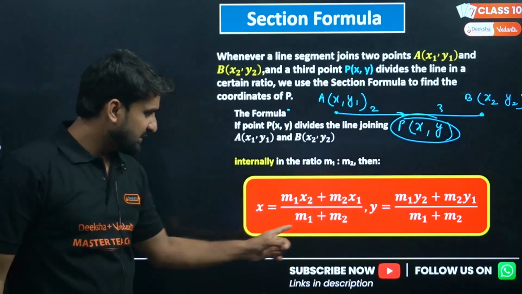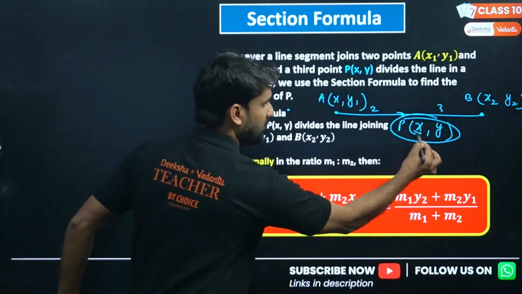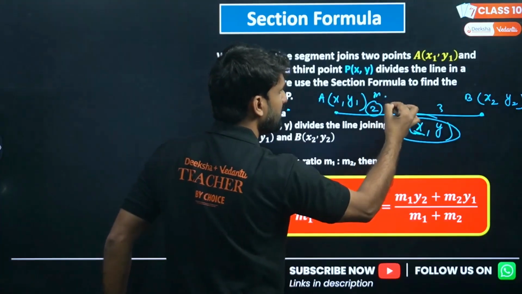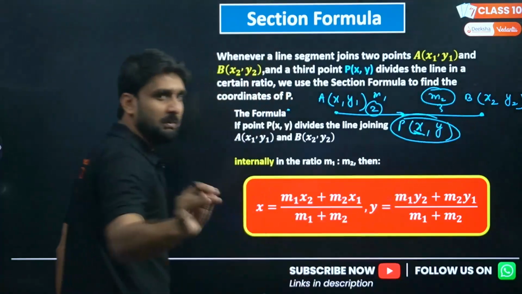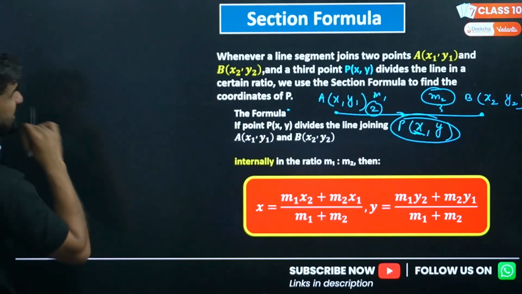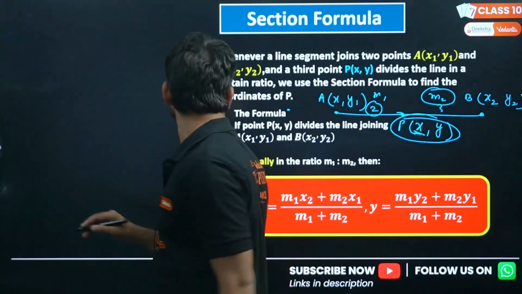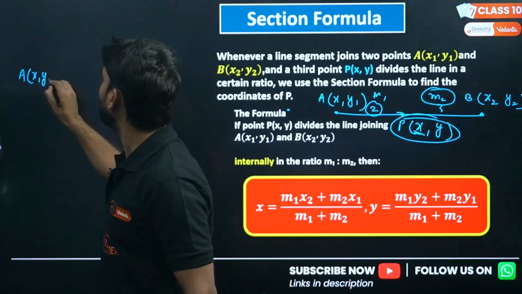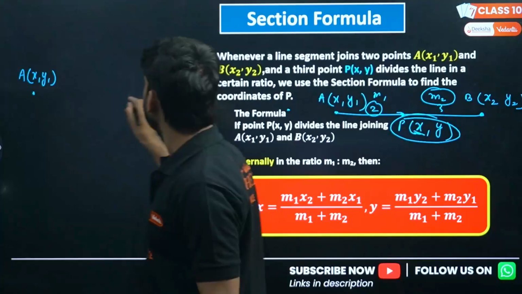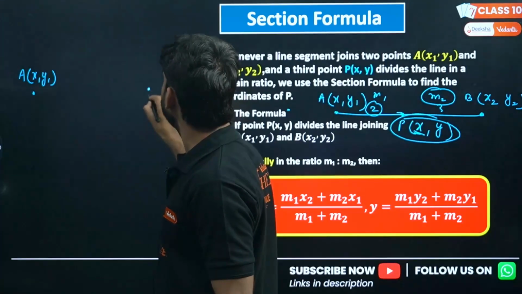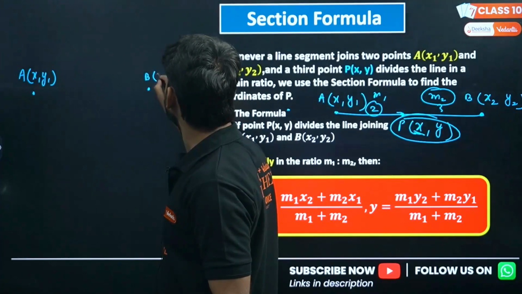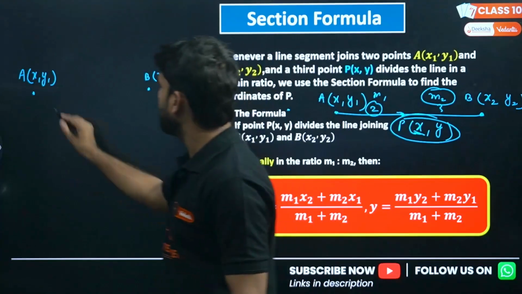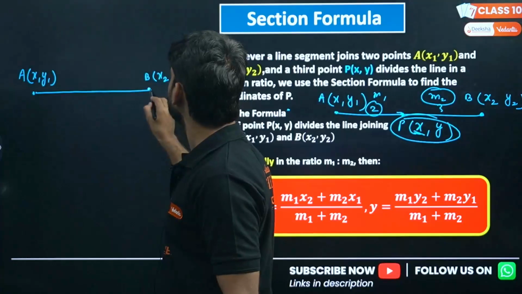So we can find the x coordinate using this formula: m1 x2 plus m2 x1. m1 is the ratio of this number and m2 is this. I am giving you the complete explanation. Let's see here, my dear lovely kids. Let's say there are 2 coordinates: A is x1, y1, and here B coordinates are x2, y2. And the line joining these 2 points is divided.